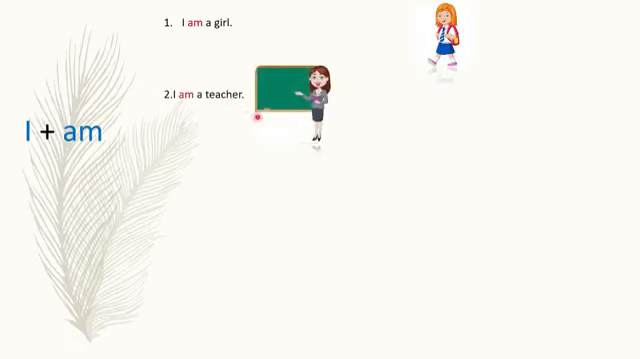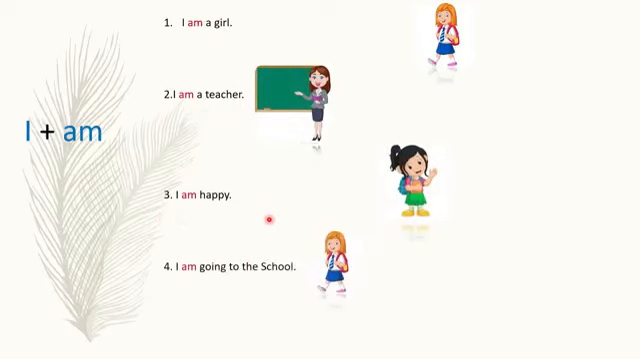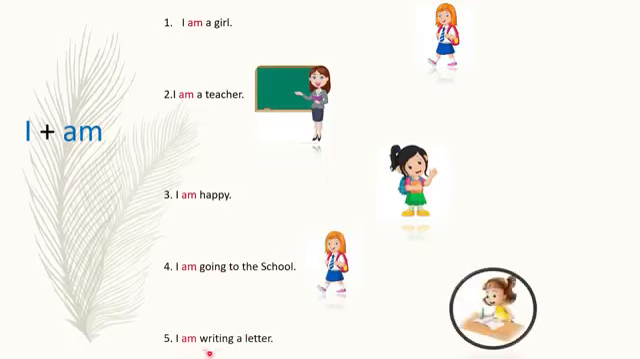I am a girl. I am a teacher. I am happy. I am going to the school. I am writing a letter. So students, with I always comes am. For present situation we will use here am. Okay, we can't write here is, we can't write here are. With I always comes am. Okay.